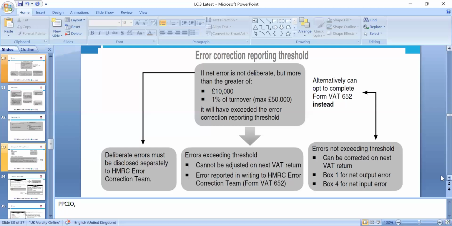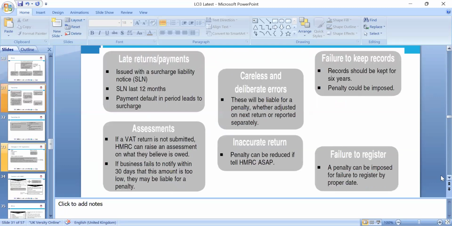Errors must be disclosed separately to the HMRC error correction team. An error that exceeds the threshold cannot be adjusted on the next VAT return. The error must be reported in writing to the HMRC error correction team, and form VAT 652 needs to be filled in. If it does not exceed the threshold, it can be corrected on the VAT return, in box 1 and box 4, and I will just show you what is meant by these boxes.